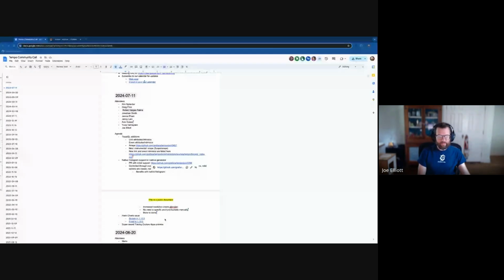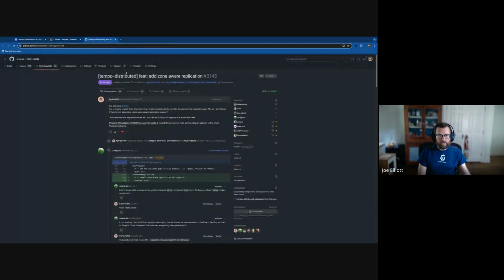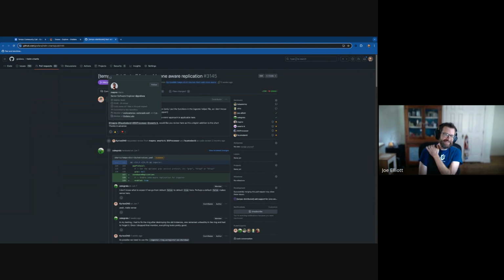There we go. Helm Charts. A lot of people use Helm Charts. This is a pretty quick announcement. Nothing super exciting here, but we did break them pretty badly, and I want to make sure people are aware of that. In 1.13.0, a community member PR'd support for zone-aware replication and accidentally dropped the ingester stateful set, which in Tempo is somewhat critical for doing basically everything.